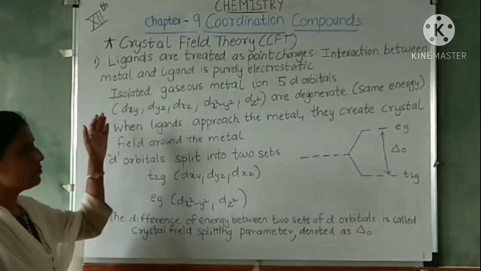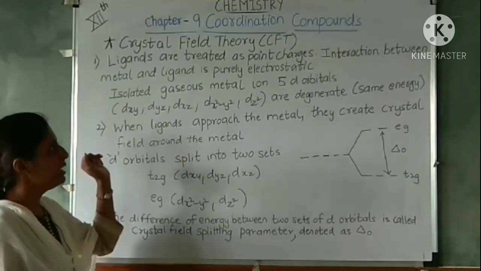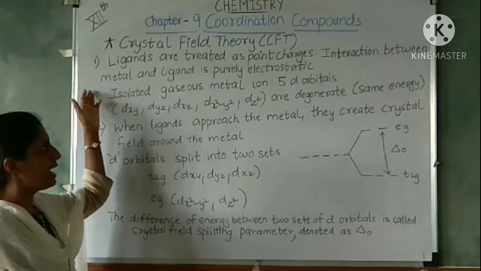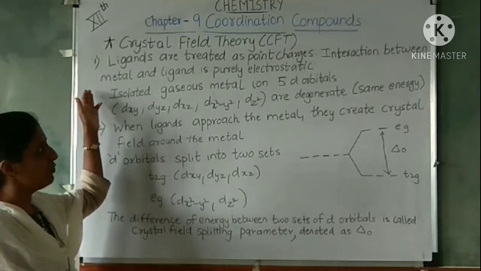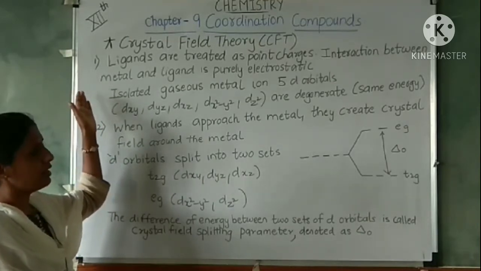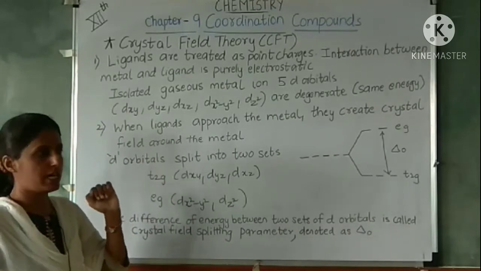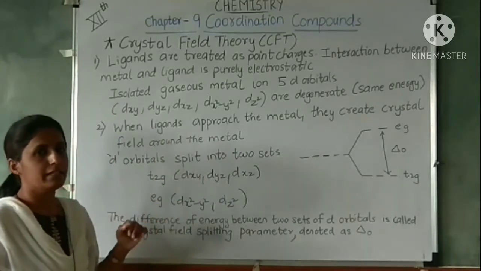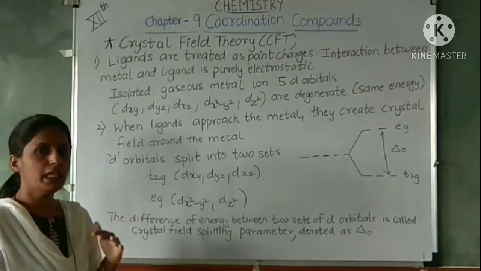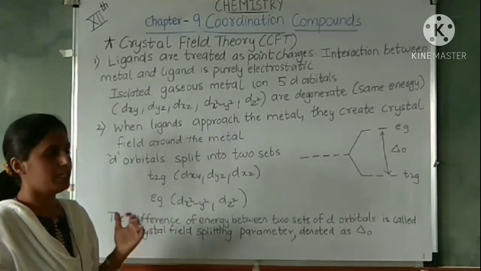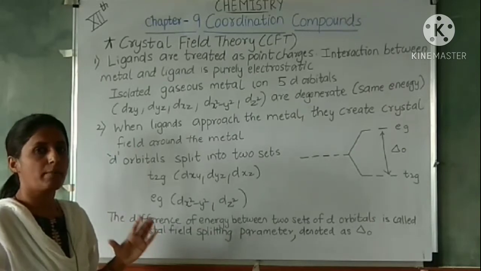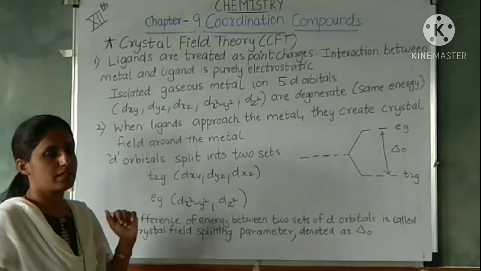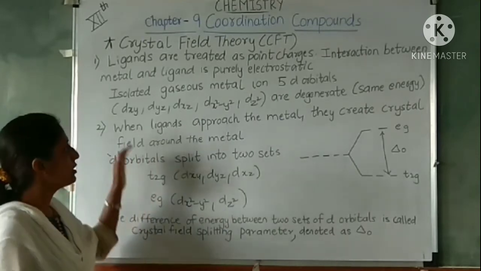Now this theory also has some assumptions. Let's see what the assumptions are. The first assumption is that the ligands in this theory are treated as point charges, and the interaction between the metal and the ligand is considered as purely electrostatic interaction. There is no orbital overlap considered in this theory, as it was considered in VBT.